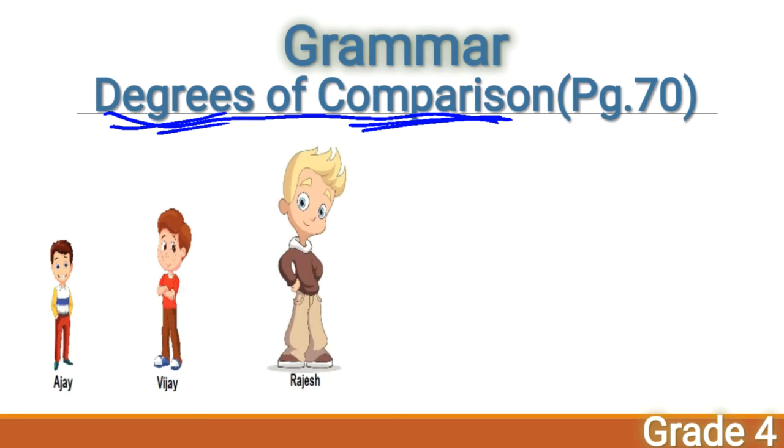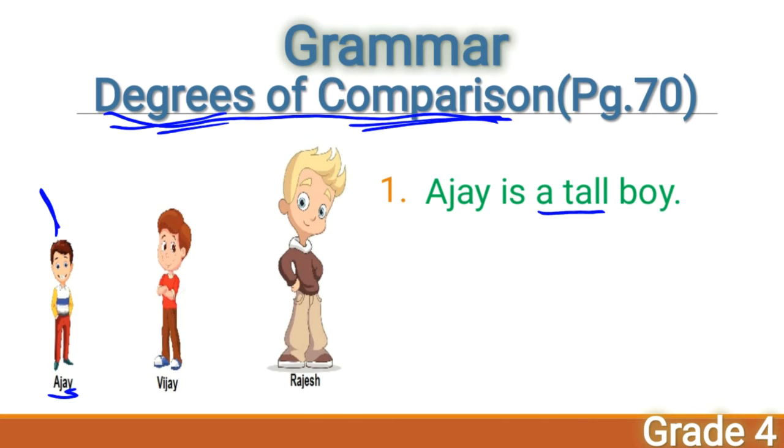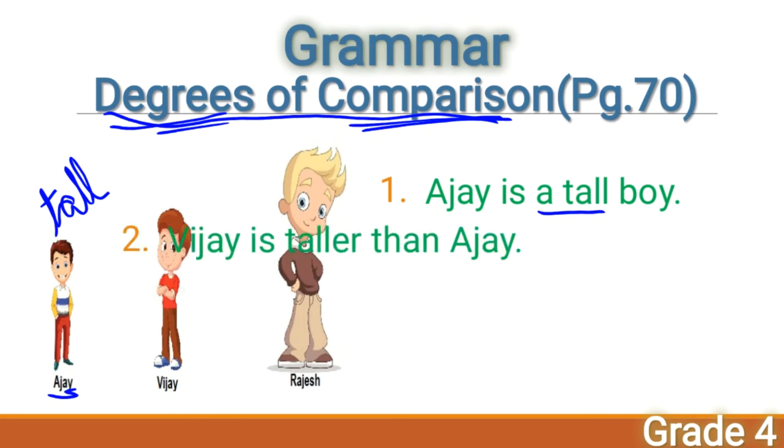Okay, so before we see that, look at this picture. Do you understand anything? Yes, you have some idea, isn't it, children? Okay, now let's see. Ajay. Who is Ajay? What's the sentence? Ajay is a tall boy. Yes, he is a tall boy, right?